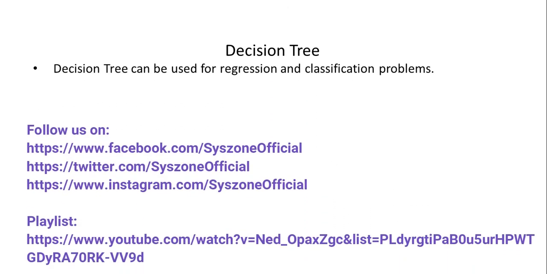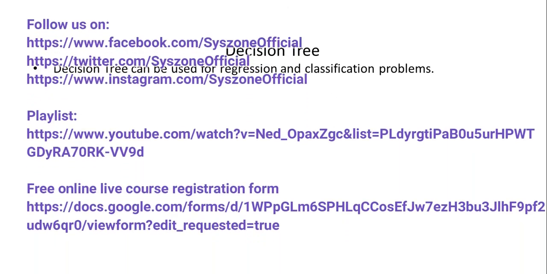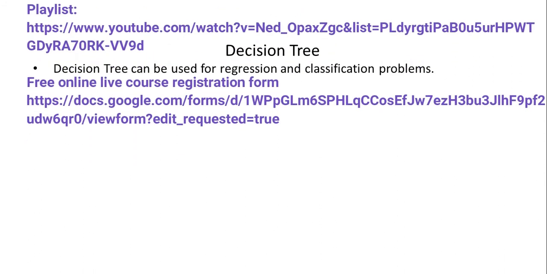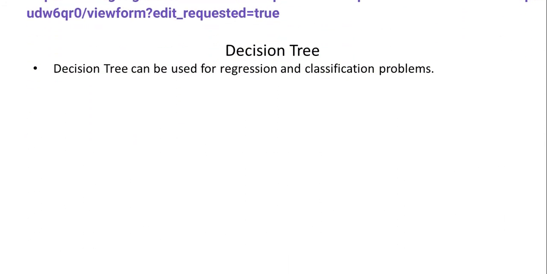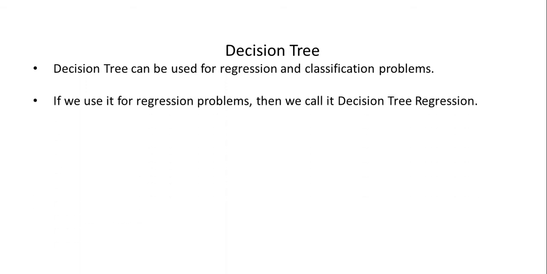Now, decision tree. A decision tree can be used for regression and classification problems. We already saw the decision tree for regression in our regression part. We can use it for both classification and regression. If we use it for a regression problem, then we call it a decision tree regression. Similarly, if we use it for classification, we call it decision tree classification. It is one type of supervised machine learning.